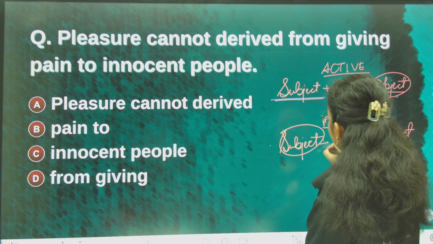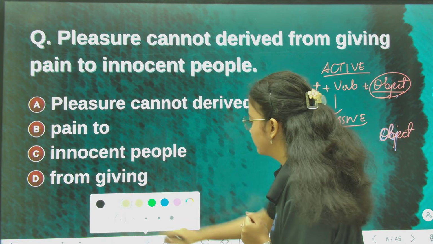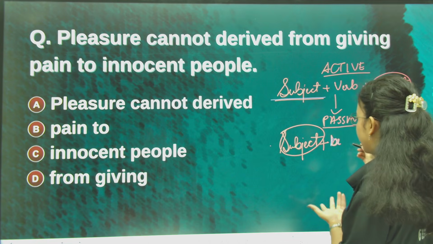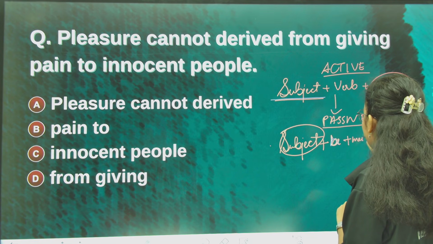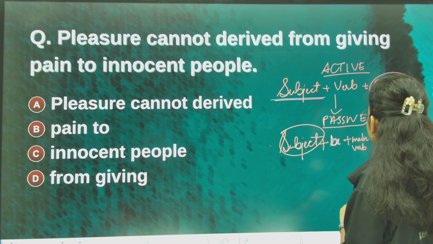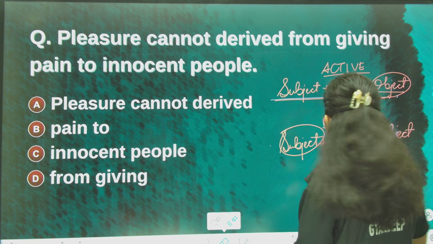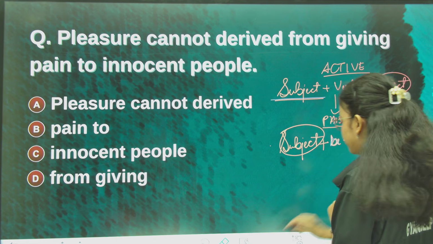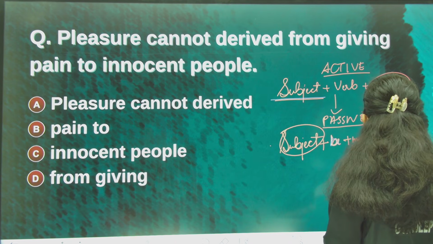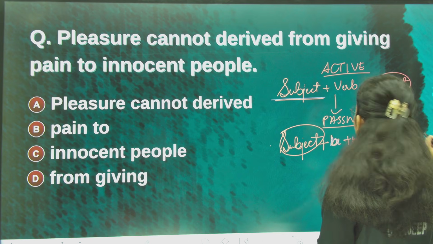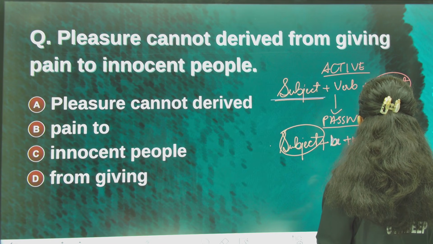Okay, the structure of passive voice: subject plus be verb, like be, been, being, then plus main verb, and then plus by or from. Some passive voice sentences are written with from, plus the object.